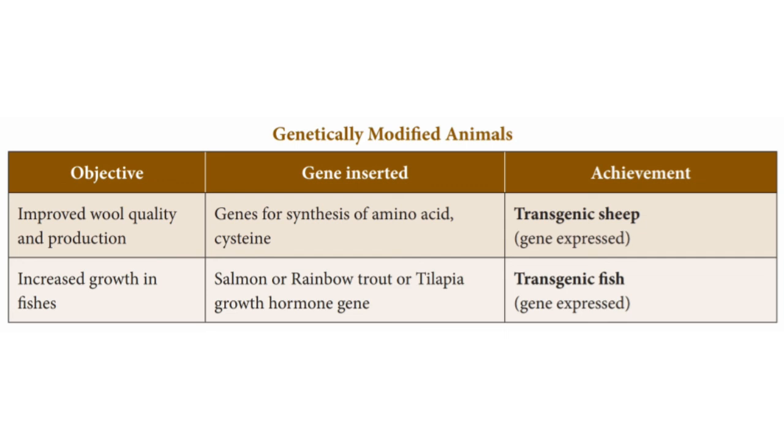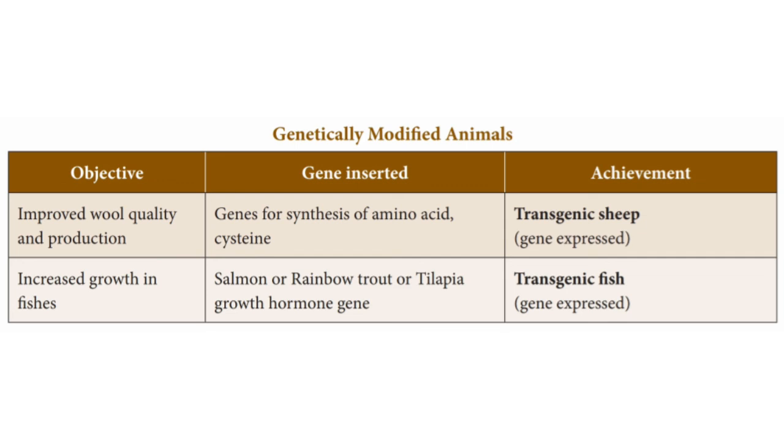Now, genetically modified animals. In animals such as fishes and sheep, we can introduce a transgene. So, improved wool quality and production. What is the gene inserted? The gene for synthesis of the amino acid cysteine. Cysteine is one of the amino acids.